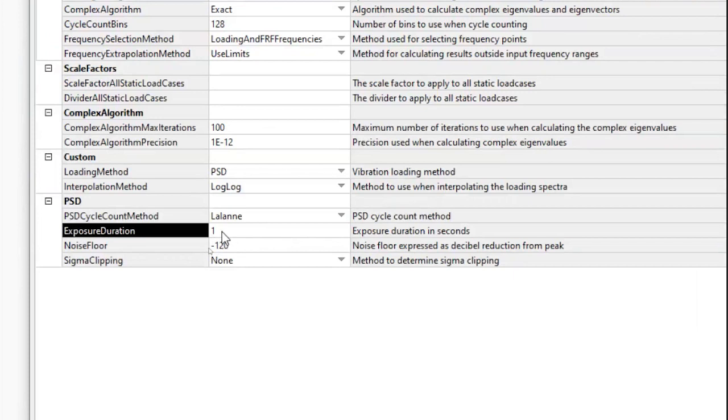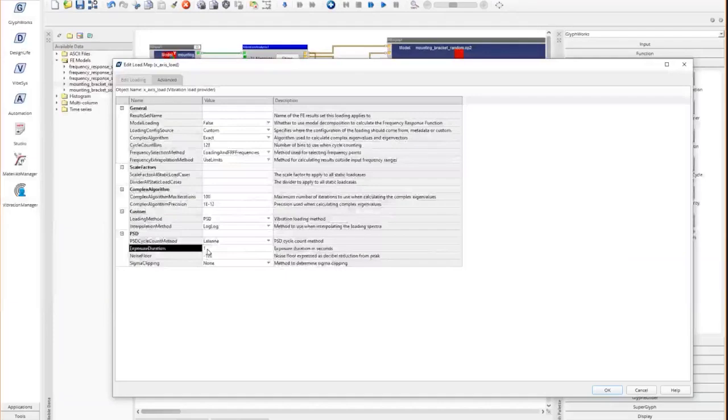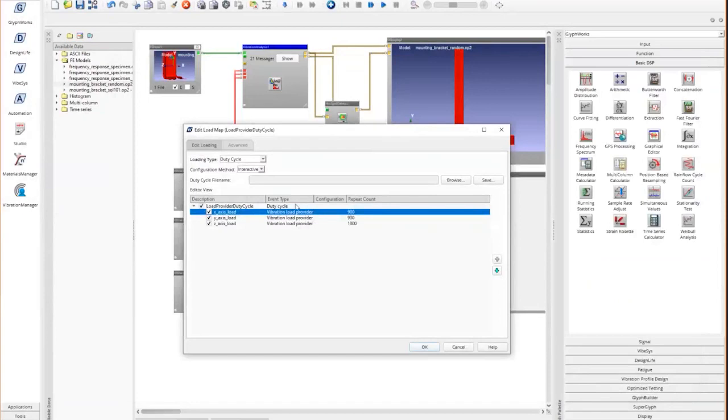We can either put 900 seconds here and a repeat count of 1 there, or put 1 second here and a repeat count of 900. It's one and the same. All we are essentially telling ENCODE is how long the PSD actually ran for on the shaker table, because we're trying to mimic that in the test setup here.